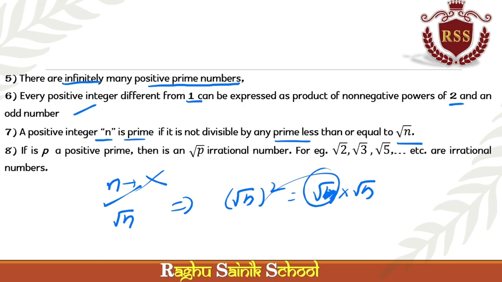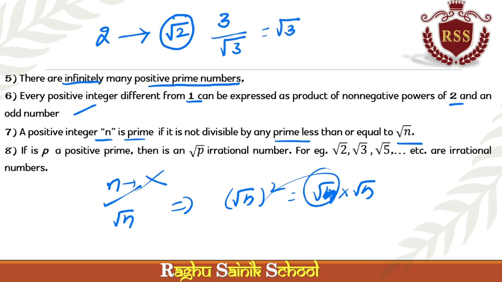Okay. If we take 2, sorry, 2 is a prime number, it is divided by root 2. 3 is a prime number, it can be divided by root 3. The answer is root 3. Why? Because 3 can be written as root 3 into root 3.